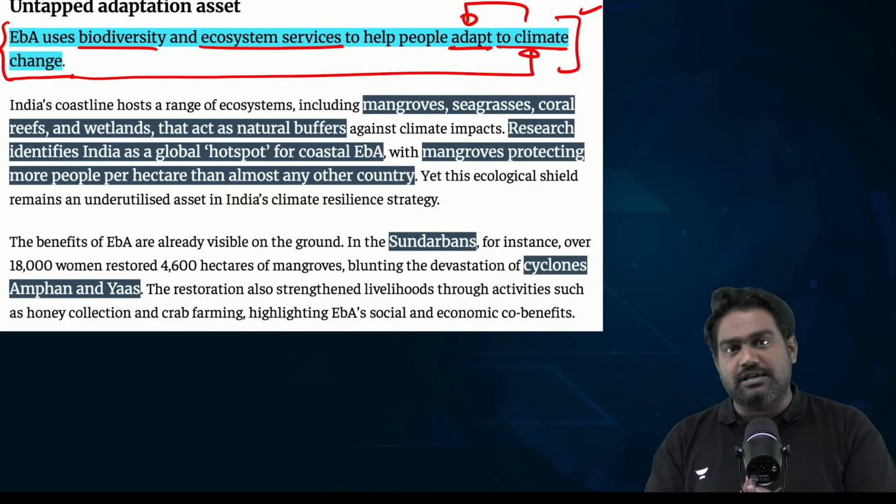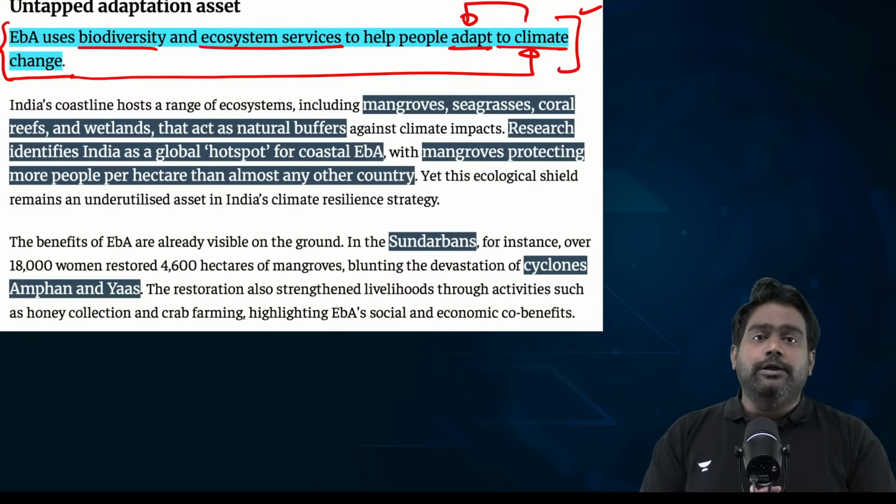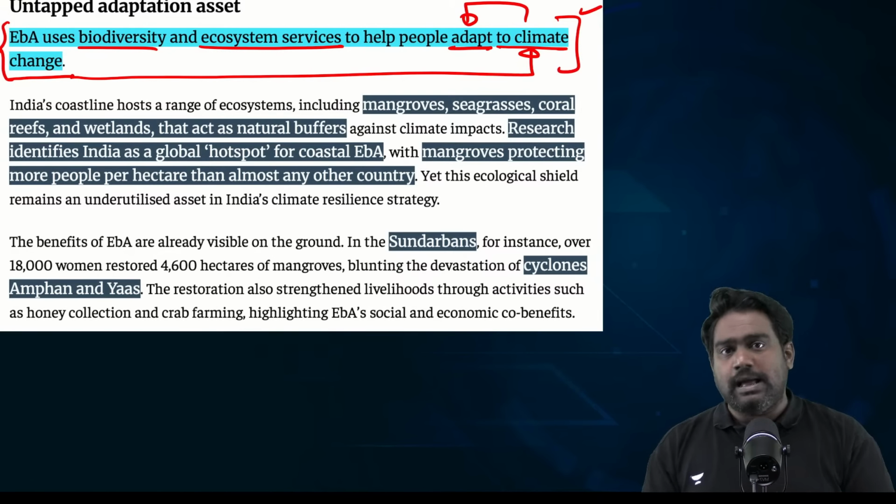Plus, these wetlands that have mangroves provide livelihood opportunities for the coastal population, for fishing villages, right? It allows fishermen to carry out fishing in the wetlands. It is a source of medicinal plants, which have commercial applications as well. So it's a source of livelihood and sustenance for the local communities. Making use of those ecological services and biodiversity to help the communities adapt to the reality of climate change is what we mean by EBA, or ecosystem based adaptation.